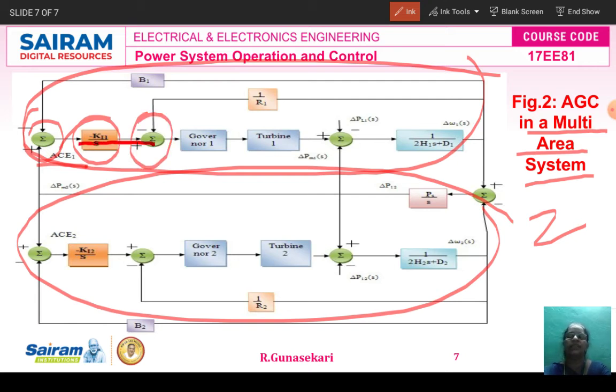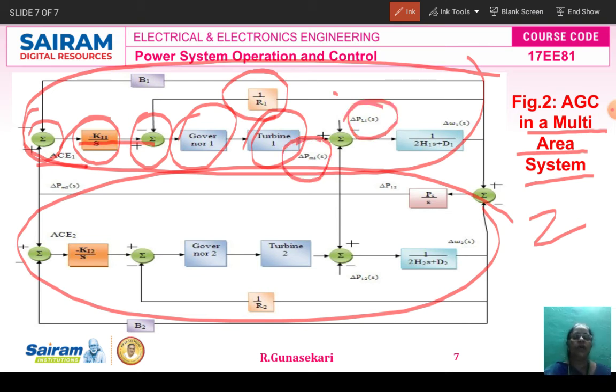Here we compare this input and then the speed droop feedback. This is the governor block, turbine block. Here the load can be added, so this is the turbine output. Then you can compare here, and then we get the power system block.